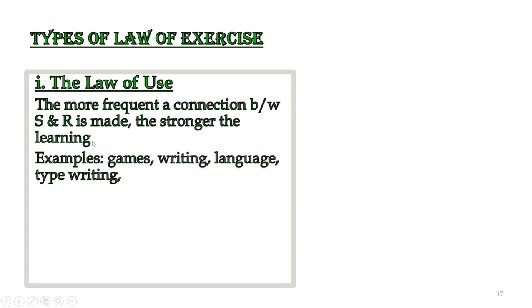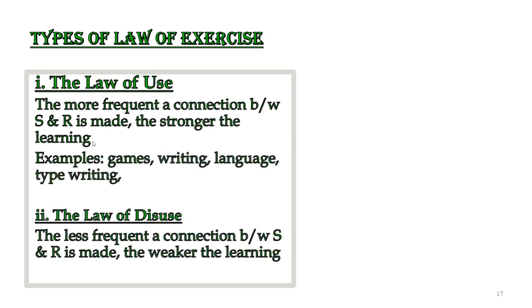And in comparison, the law of disuse is that if there is less connection between stimulus and response, then the learning would be weaker. If the teacher teaches a particular topic to a class and then forgets about the topic, and that topic is not repeated again or is not studied in the class again, this means that that particular topic is less frequently discussed.